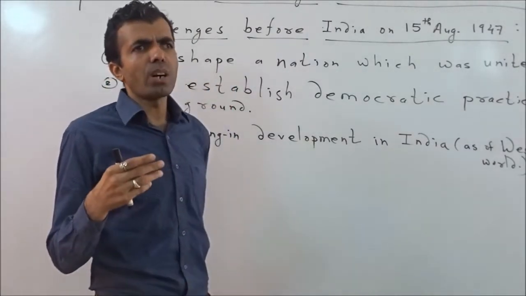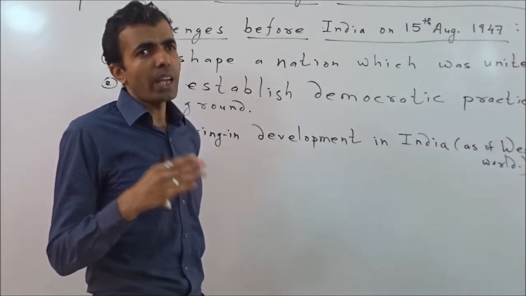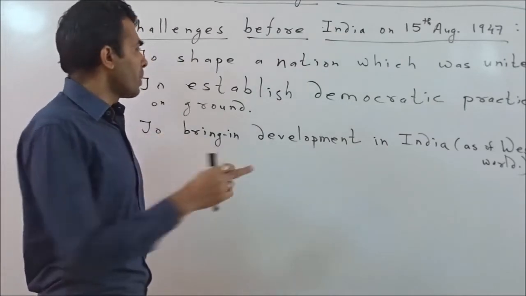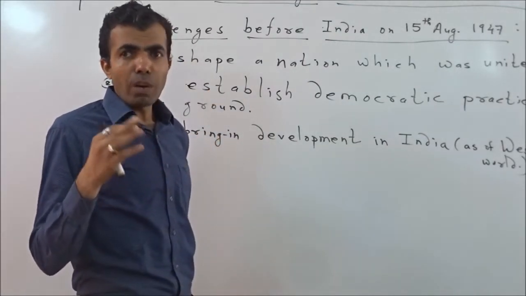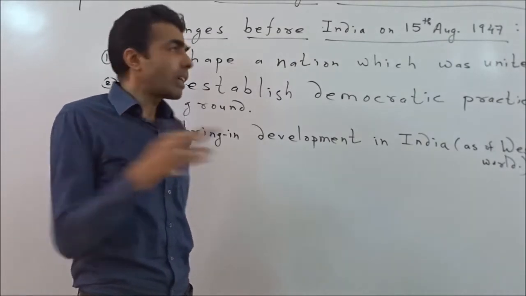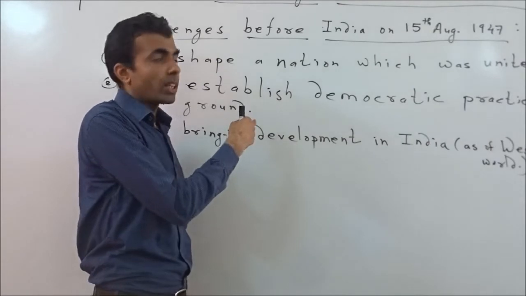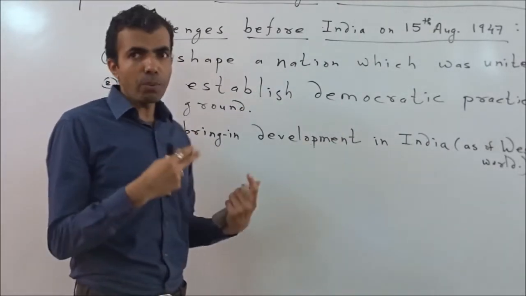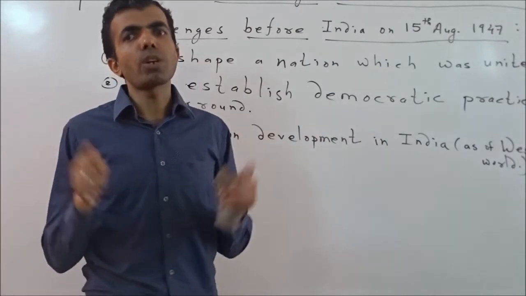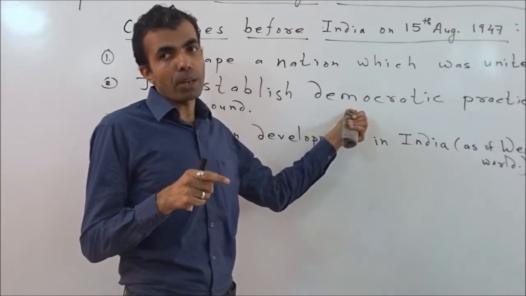Chapter number 2 will elaborate on the events which include challenge number 2, the democratic practices, that is, the challenges before independent India regarding establishment of the democratic system in the country.